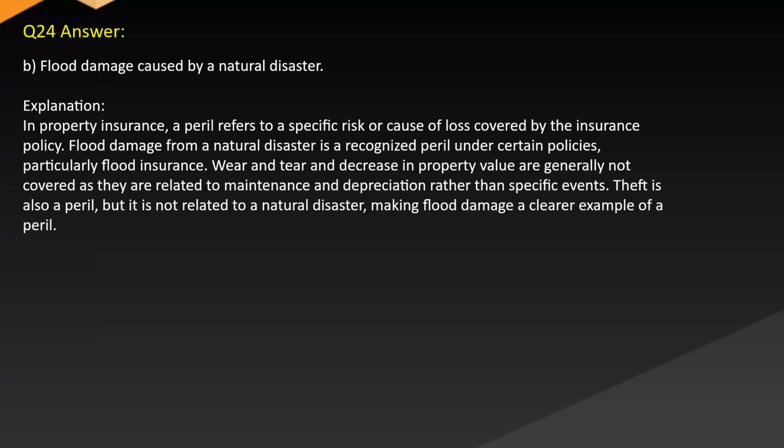Answer: B. Flood damage caused by a natural disaster. Explanation: In property insurance, a peril refers to a specific risk or cause of loss covered by the insurance policy. Flood damage from a natural disaster is a recognized peril under certain policies, particularly flood insurance. Wear and tear and decrease in property value are generally not covered as they are related to maintenance and depreciation rather than specific events. Theft is also a peril, but it is not related to a natural disaster, making flood damage a clearer example of a peril.